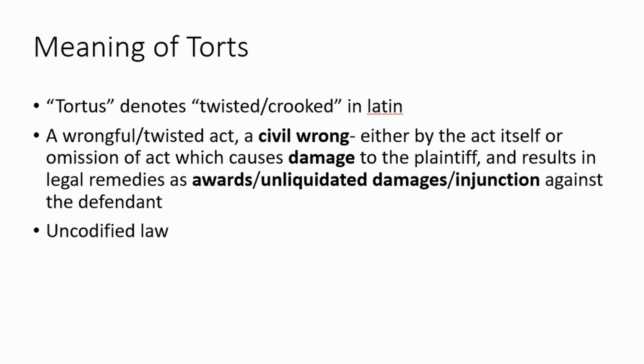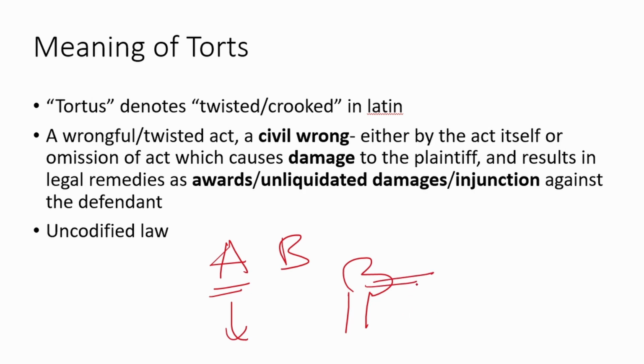Let's go word by word. Civil wrong. So all the torts are civil wrongs, but not all the civil wrongs are torts. For example, let's say there are 2 people, A and B. Now what happens is A doesn't take care of his own garden and there is a tree in his place. Now this tree has a big branch which falls on the pedestrian B as he's walking by. Now, just because A did not take good care of his own garden, because of his omission of duty to take care, there has been a harm caused to the pedestrian B.